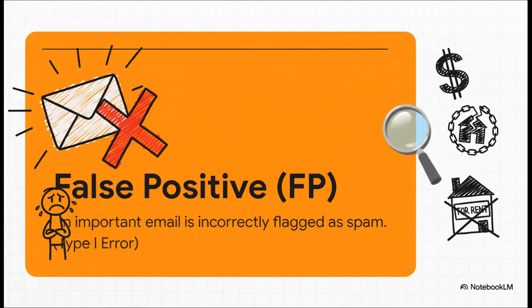Next, we have the false positive. Now, this is when your model gets a bit overzealous. It sees a really important email, like a job offer or a note from your bank, and it mistakenly throws it in the spam folder. This is super annoying, and it could be a really costly mistake.